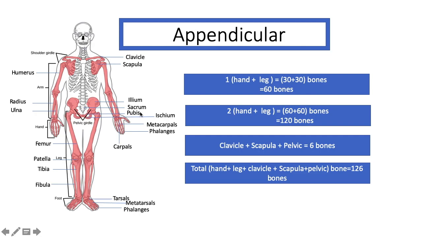Now we will see the hand. This portion is carpals, then metacarpals, and then phalanges. This is the hand. Foot is also like the hand: tarsals, metatarsals and phalanges, the 3 parts of the foot.